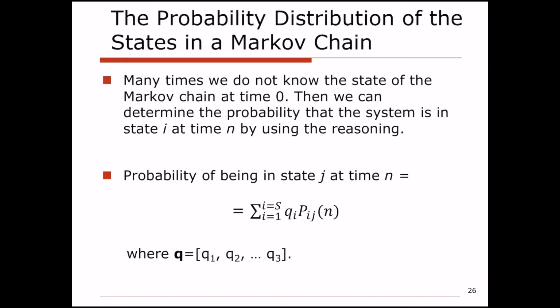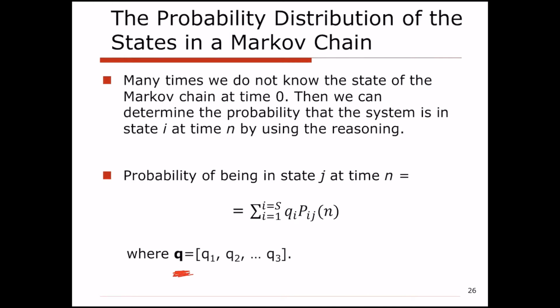Okay, now let's look at the probability distributions associated with the states in a Markov chain and see how that is different from the one-step transition probability matrices that we extracted in previous slides. So remember, I defined the vector Q at some point in previous videos, and vector Q shows the distribution of the state of the system at the start of the analysis.